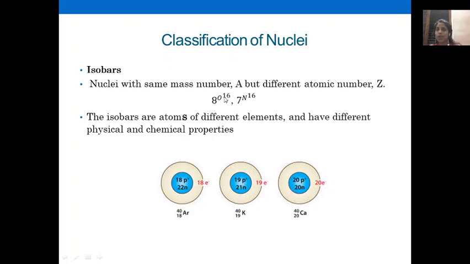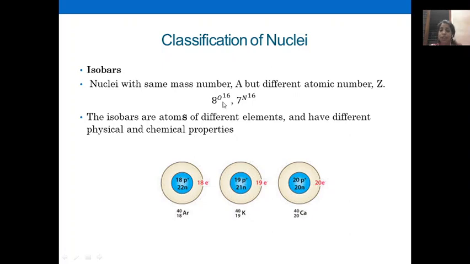Let's look at the mass number, it is the same, 16. So isobars are atoms of different elements. You can see this is oxygen and this is nitrogen. Since they are atoms of different elements, they have different physical and chemical properties.